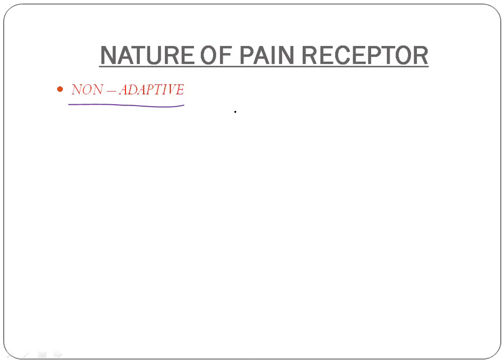You must now know that pain differs from other sensations in a large way. Pain is mostly associated with emotion, withdrawal response, or autonomic changes like increase in heart rate, blood pressure, respiratory rate, and initiation of behavioral patterns like aggression and defense activity, which is absent in other sensations.